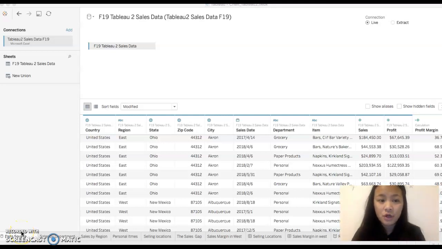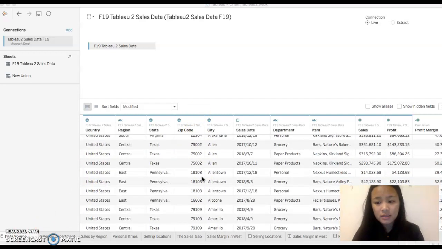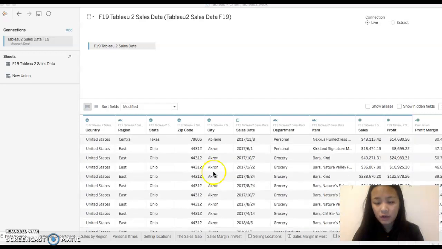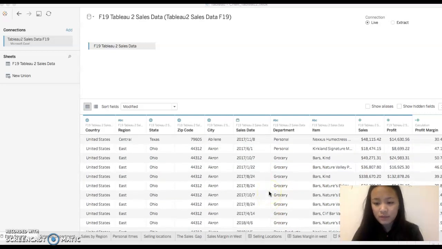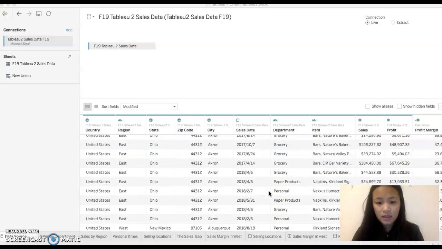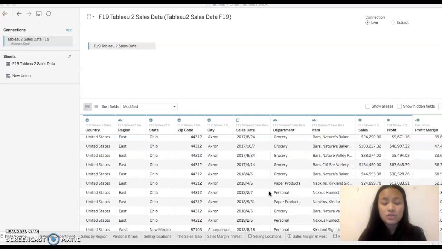I am here to talk about my Tableau 2 project. First of all, we are going to look at the data. I got this data from our site. And then the first thing that we'll look at is the year. That's just my personal option. I like to look at the years just to have an idea of how many years we're going to compare.